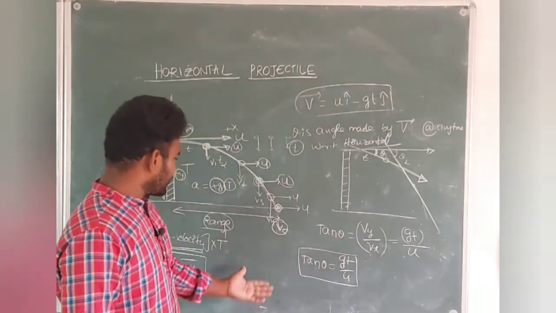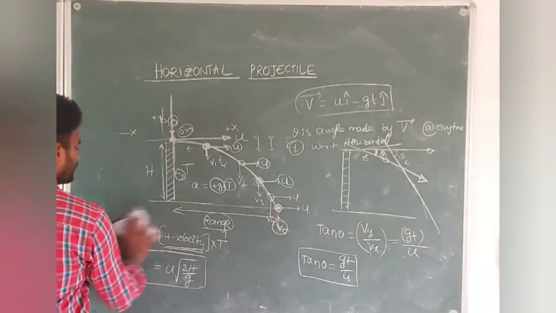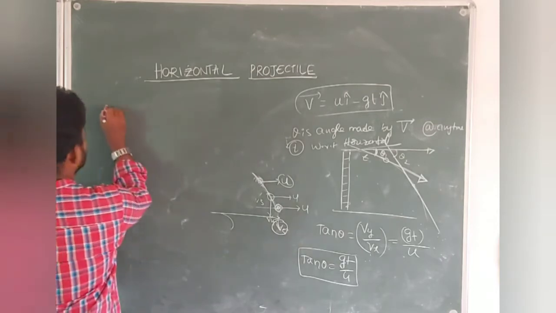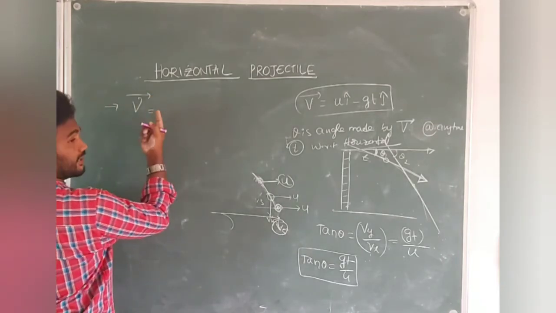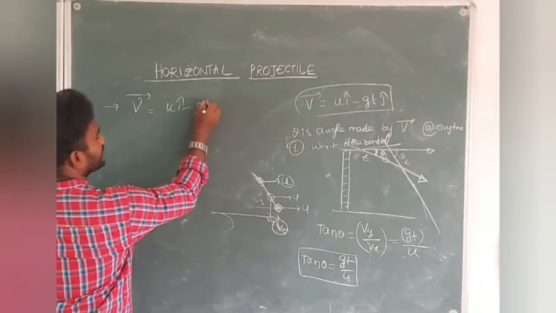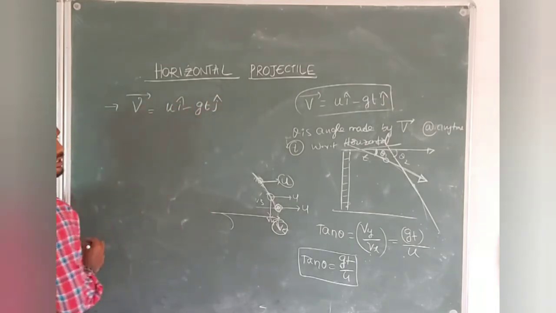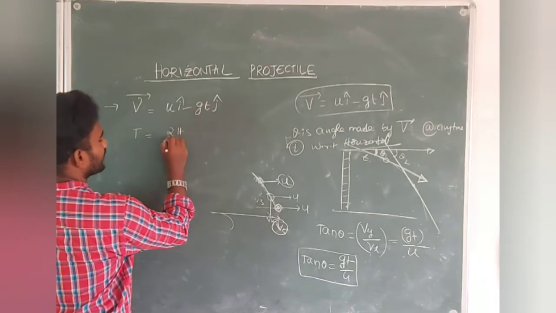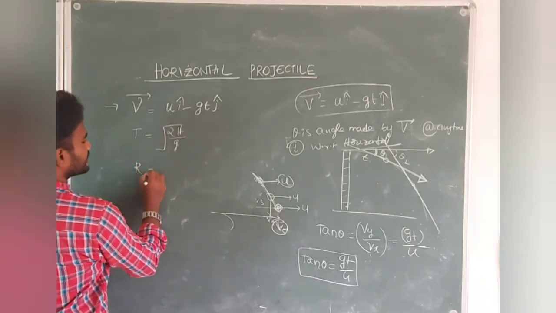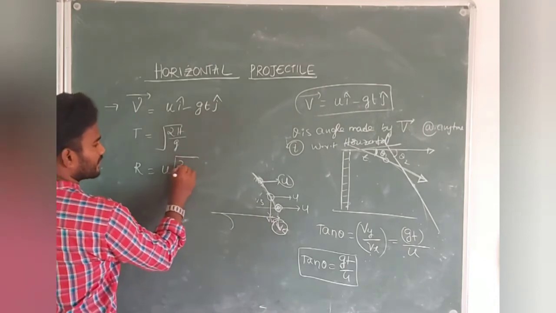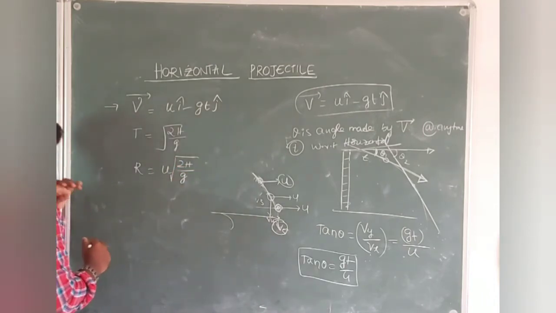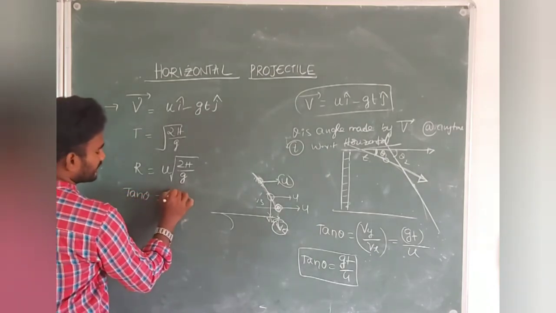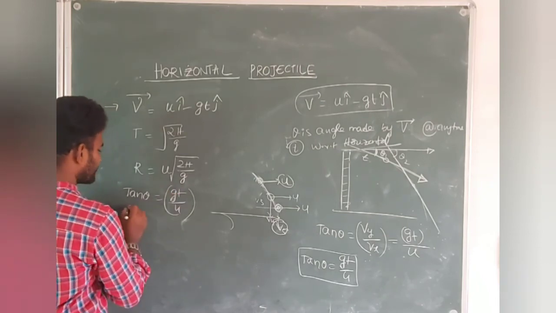That's it, students. So these formulas are very important for projectile motion. Once again, I will recap all the formulas. Listen here carefully. What is the first formula we have discussed? The first formula is velocity. Velocity vector at any time t is given by u i cap minus gt j cap. This is the formula at any time t. Then coming to the time of descent, the total time to reach the ground is square root of 2h by g, students. Then coming to range, it is the horizontal component of velocity into square root of 2h by g, students. And one more formula, that is tan theta. So tan theta is equal to gt by u. What is theta? Theta is an